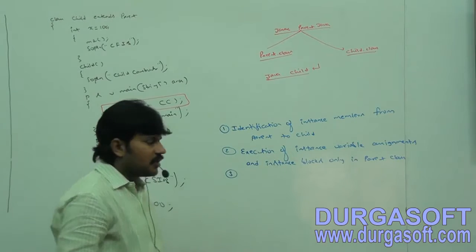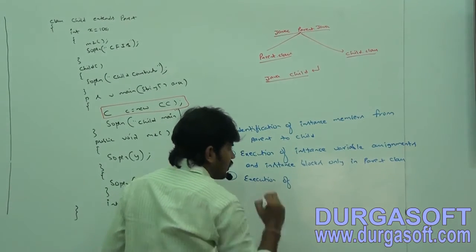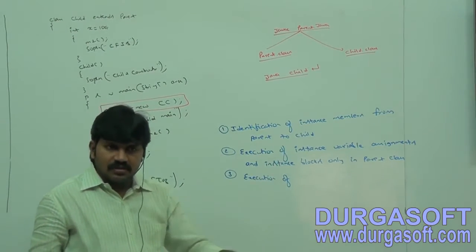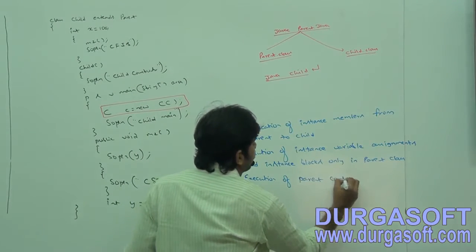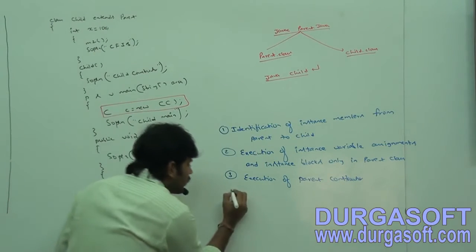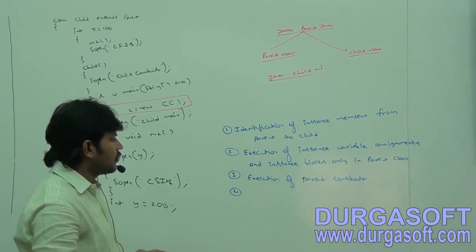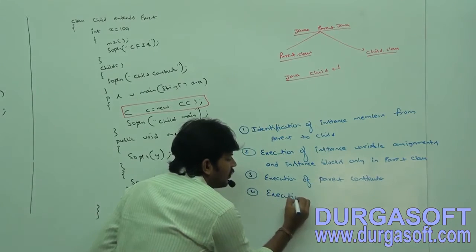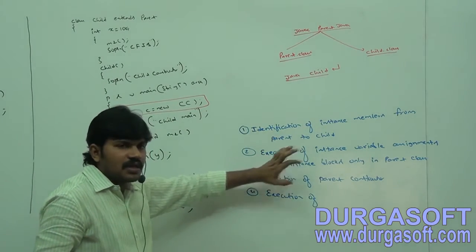Are you getting? Next, execution of parent constructor. Third step, execution of parent constructor. Okay, this is the third. Fourth one: parent activities are completed. Repeat this same sequence in the child class.